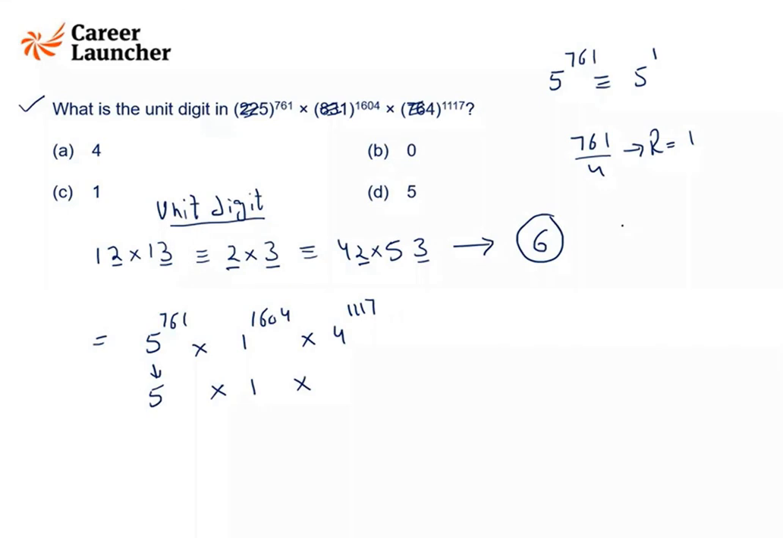Similarly, this part. So divide this power by 4. Remainder is again 1. So it is same as 4 raised to the power 1, that is 4. So unit digit is 0.